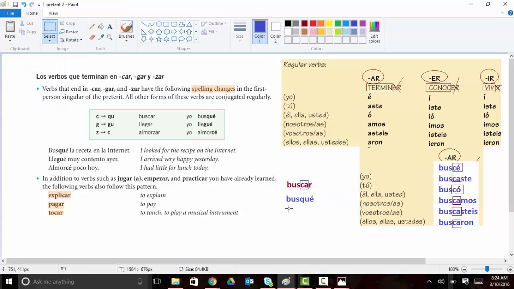Okay, so anytime you have a CAR verb and you're conjugating it into the preterit tense, whenever you end up with a C next to an E, we're going to want to change that C to a QU. That's how we keep the K sound, which is more important than it being spelled the same, is that now it sounds the same. Okay, so now we have buscar, busqué, buscaste, buscó, buscamos, buscastes, buscaron.